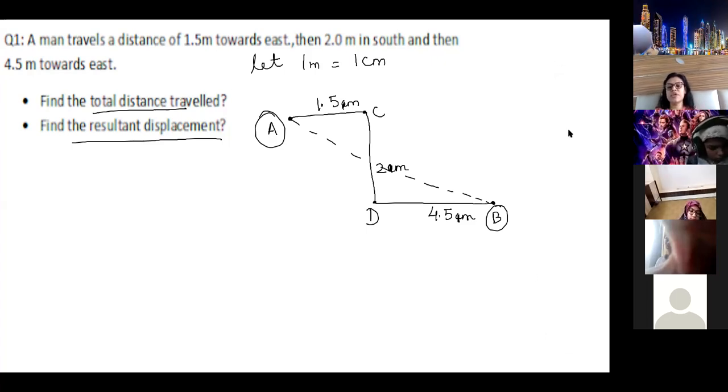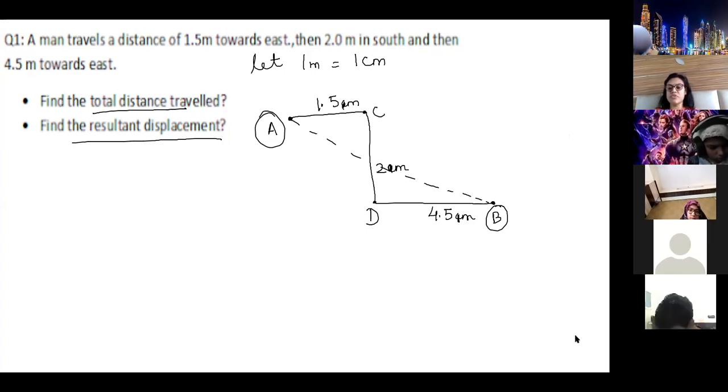Ahmad, switch on your camera and show me the diagram also. All of you, I want to see the diagram. Instead of meter, you have to draw in centimeter. South is down, vertically down, east is on your right hand side, west is on your left hand side, and north is vertically upwards.